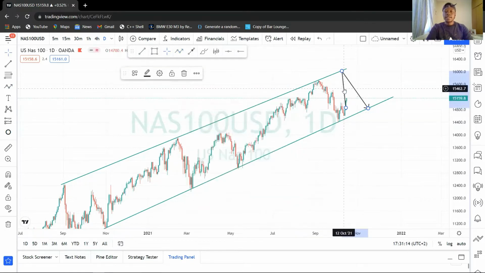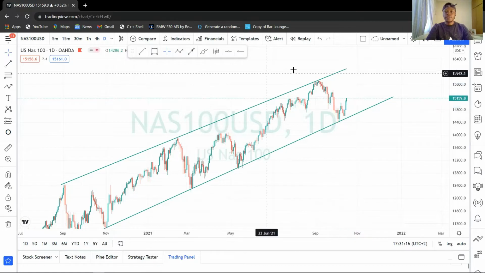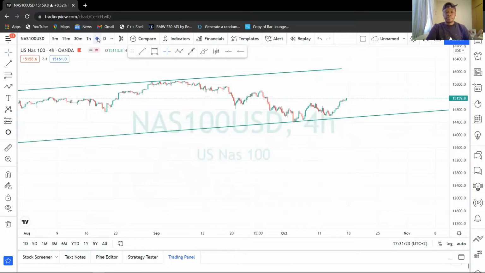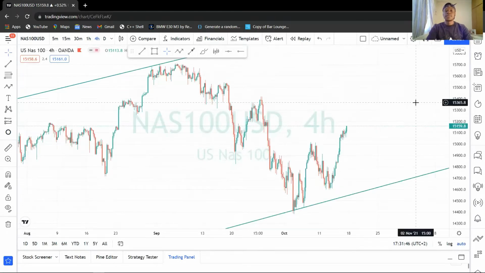So right now, let's just move to your H4 time frame, because from a daily time frame you move to your H4 time frame. The H4 is an important time frame of them all, because you tend to see future prices when you analyze on your NAS100. You see the bigger picture. Where is NAS100 gonna go for the coming weeks?